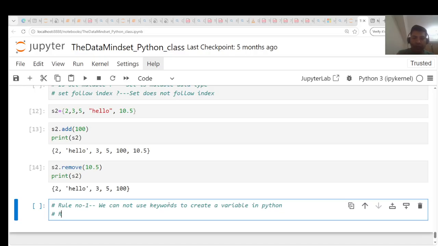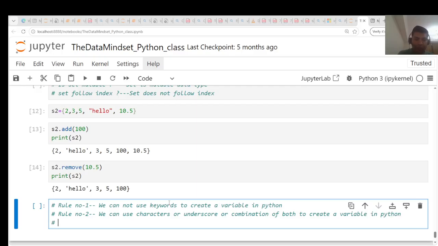Rule number two, we can use characters or underscore or a combination of both to create a variable in Python.